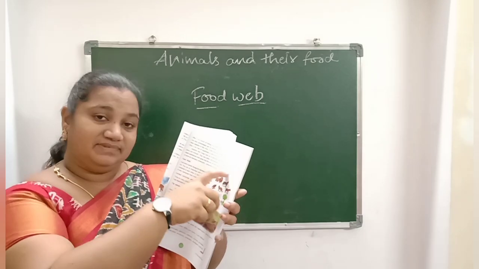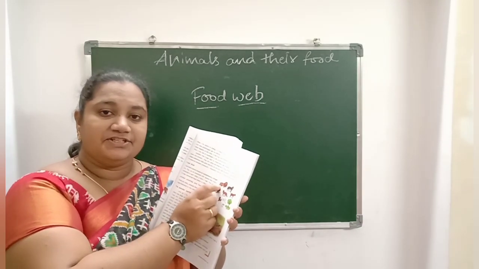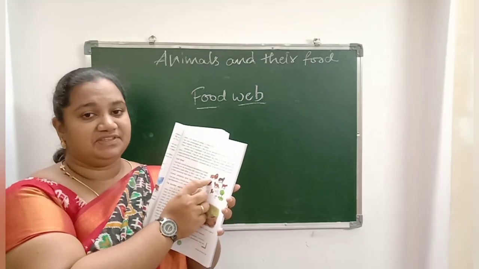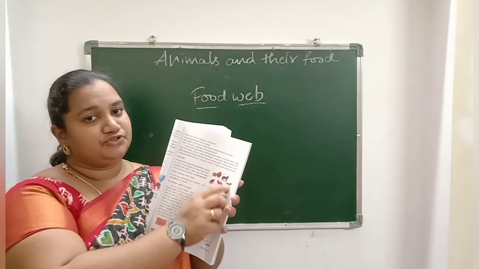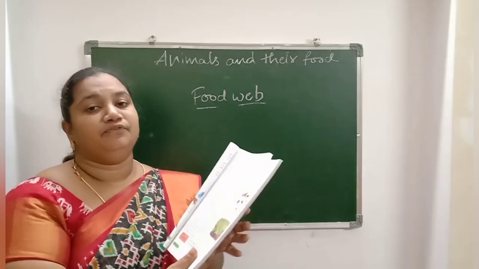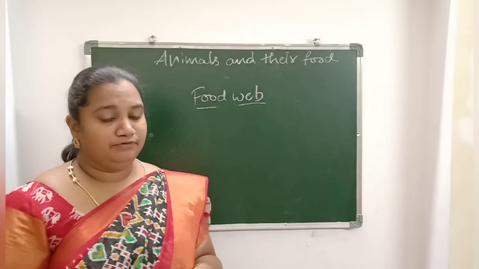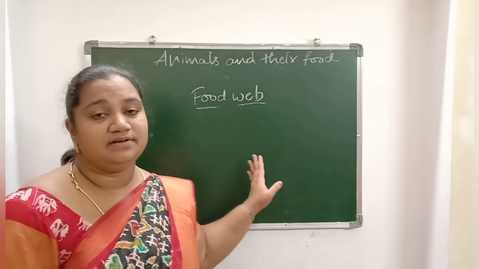So these start with producers and end with a tertiary consumer. These interconnected food chains are linked together and they are termed a food web. This is all about food chain, energy flow and food web.